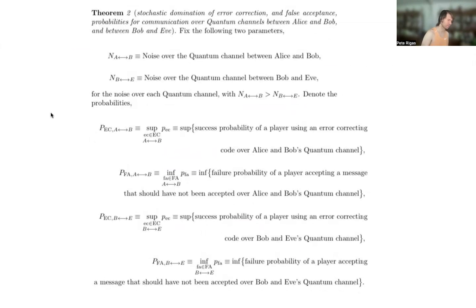Again, this relates to comments and observations from the previous two presentations of the series, in which I provided an expression relating the probability of error correction over Alice and Bob's quantum channel to the probability of error correction over Bob and Eve's quantum channel, and how the former stochastically dominates the latter. It is a stochastic domination because it is between probabilities.